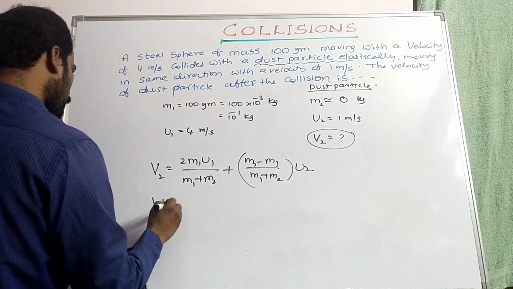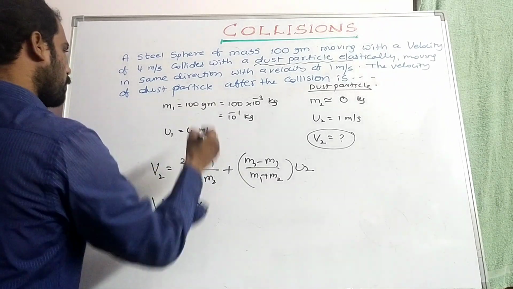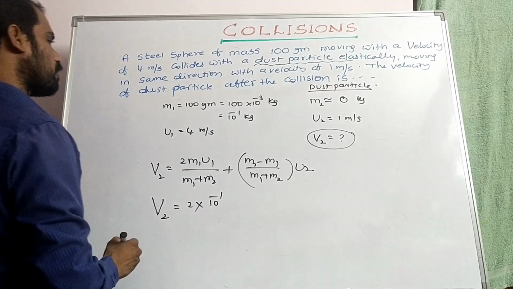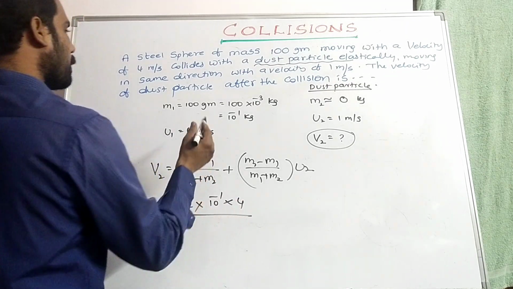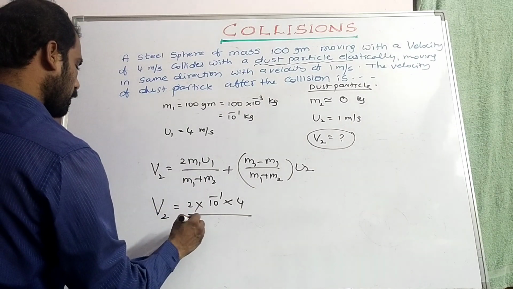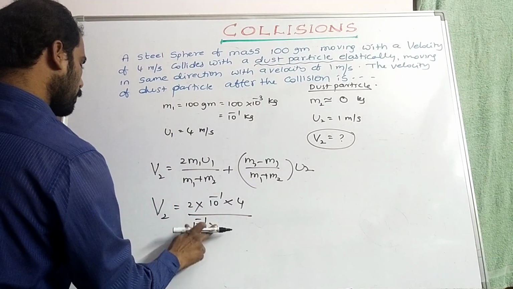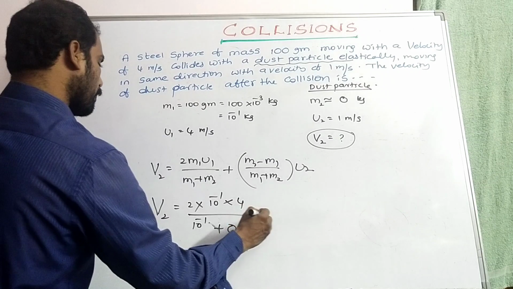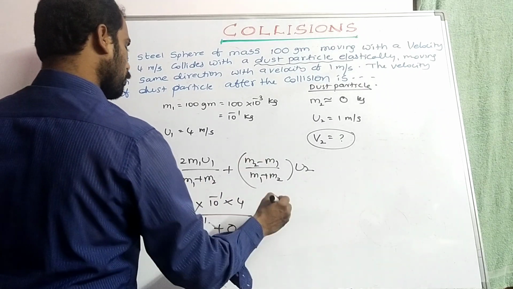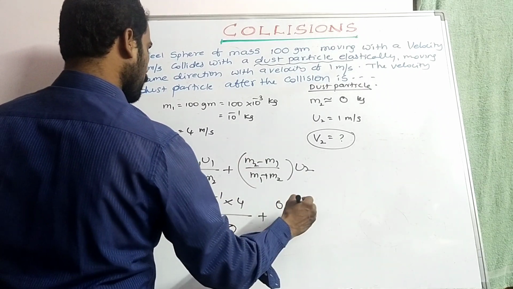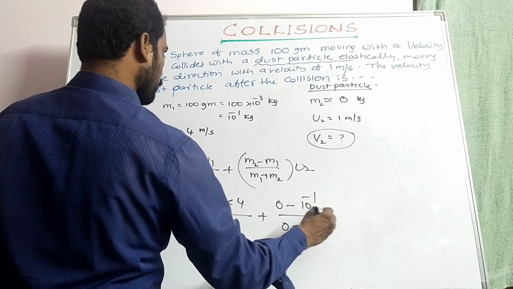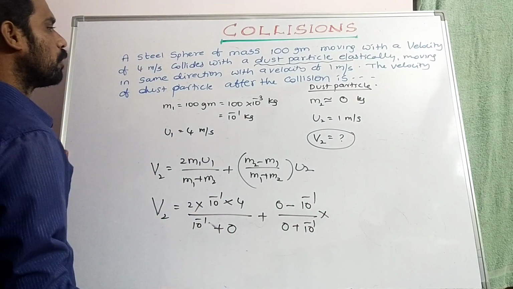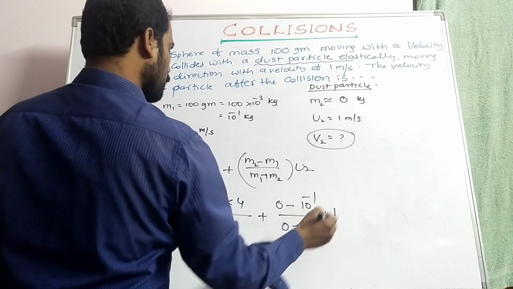So v2 is equal to 2 into the mass of the first particle 10 power minus 1 into speed 4, by m1 10 power minus 1 plus 0, plus (0 minus m1 10 power minus 1) by (0 plus 10 power minus 1) into u2, which is 1.